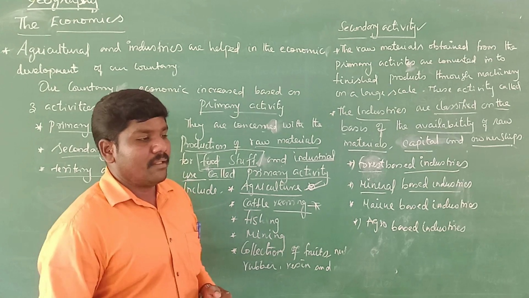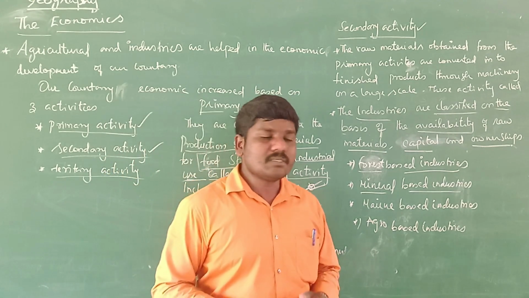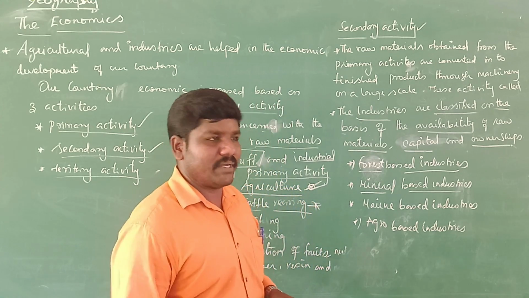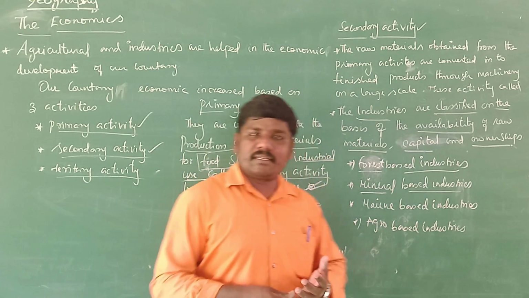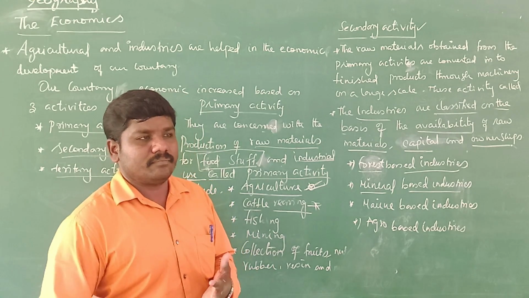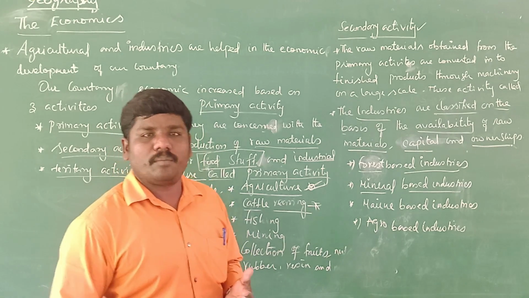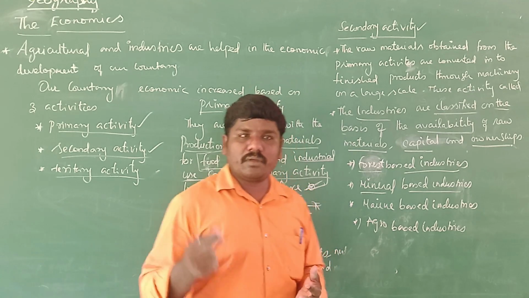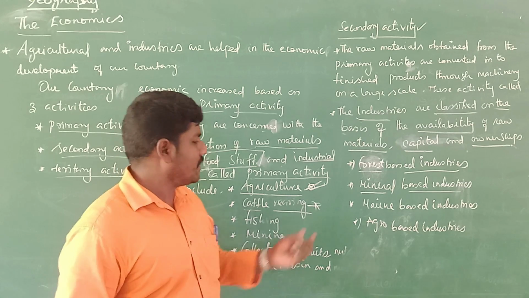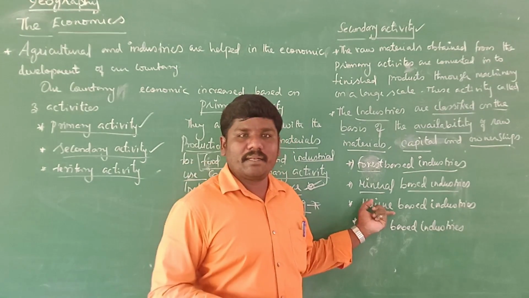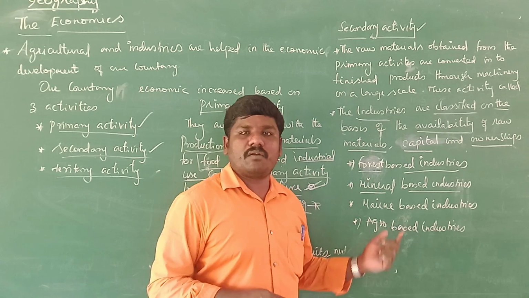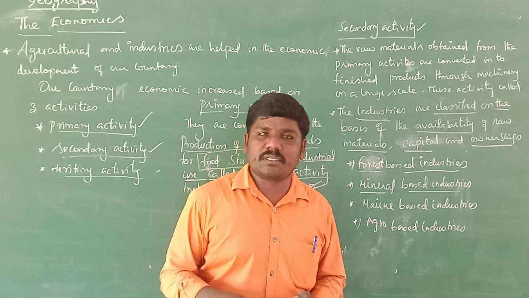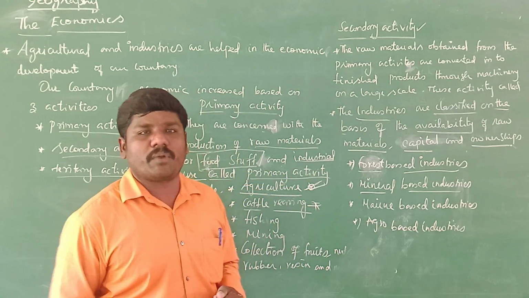And the next one, marine based industries. This is seafood processing only, for example sea urchin, crab, and prawn. It is a food product, mostly produced in the marine. Marine means ocean or sea. So sea based industries mostly produce seafood processing.